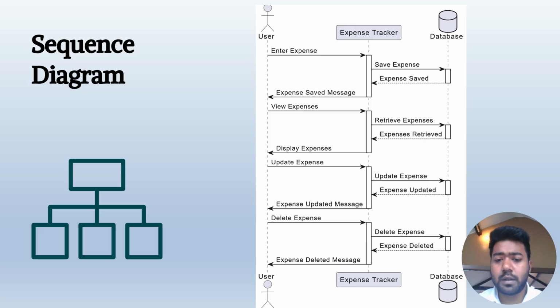And this is my sequence diagram. In the sequence diagram, you can see the two users here, and two databases are here. So users can enter expense, save expense, and also view expense, as well as update the expense, they can delete the expense, and they also show the message from the expense.